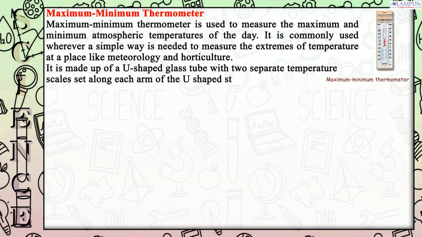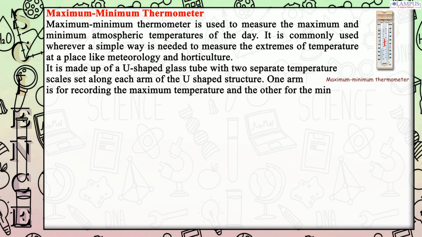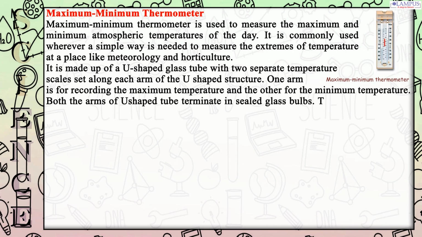It is made up of a U-shaped glass tube with 2 separate temperature scales set along each arm of the U-shaped structure. One arm is for recording the maximum temperature and the other for the minimum temperature. Both the arms of the U-shaped tube terminate in sealed glass bulbs.